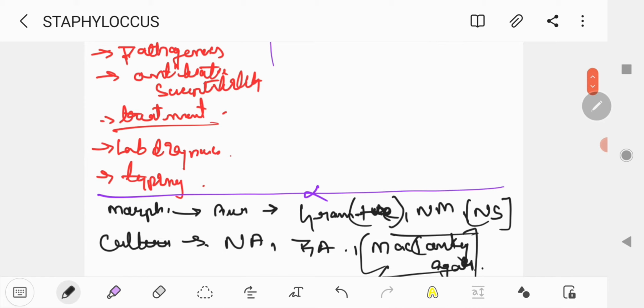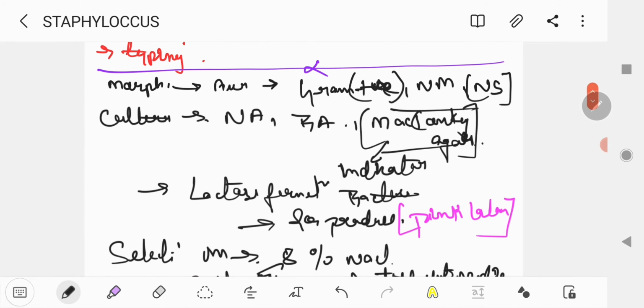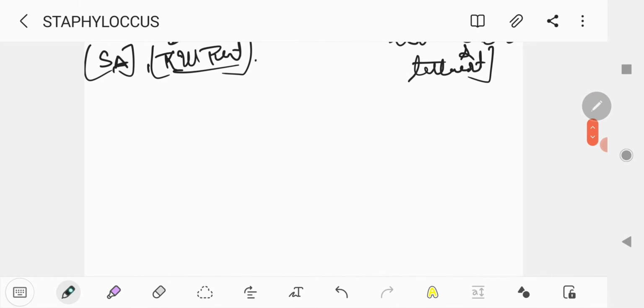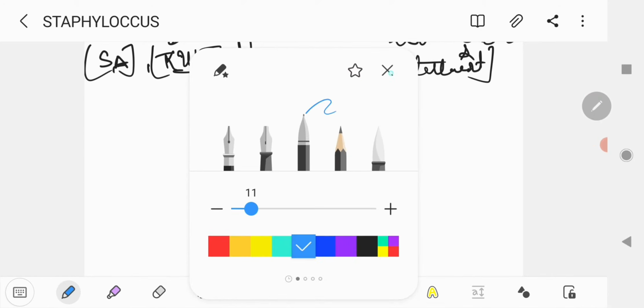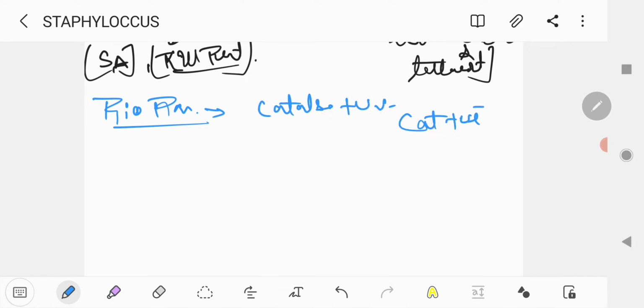Next are the biochemical reactions. What are the major biochemical reactions shown by Staphylococcus aureus? You have to remember that it is a catalase positive organism, and it ferments mannitol.